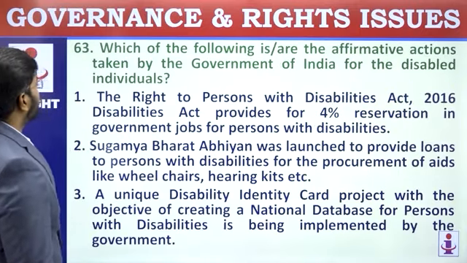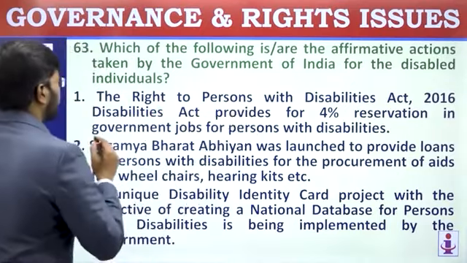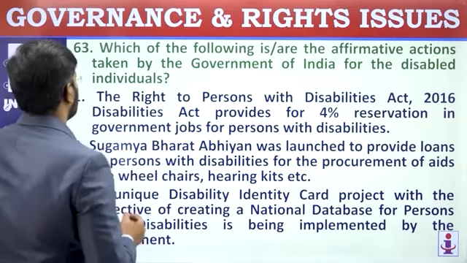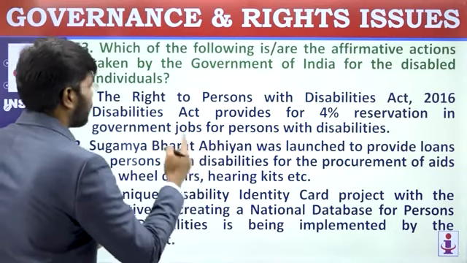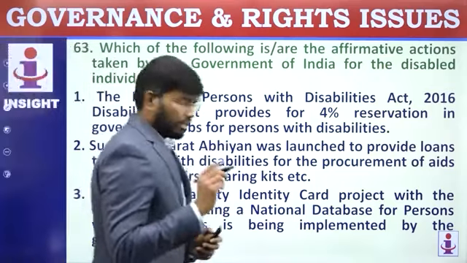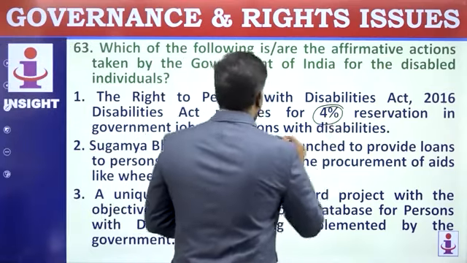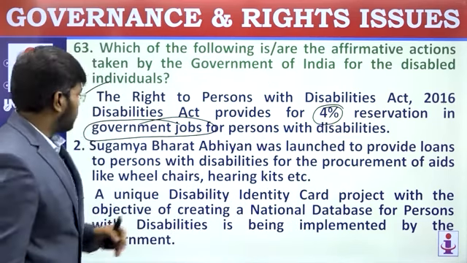Let's move on to the next question. Which of the following are the affirmative actions taken by the Government of India for disabled individuals? The Rights of Persons with Disabilities Act 2016 provides for 4% reservation in government jobs for persons with disabilities. This is correct, 4% for government jobs. Read the second statement.